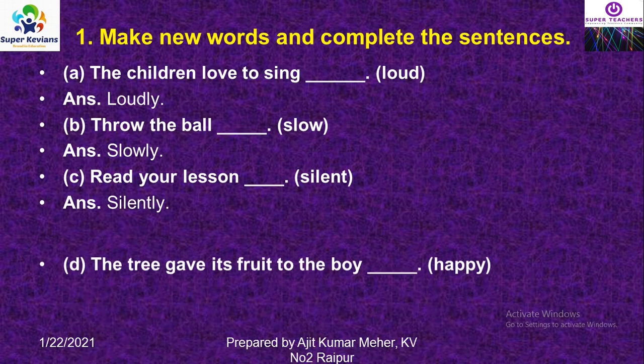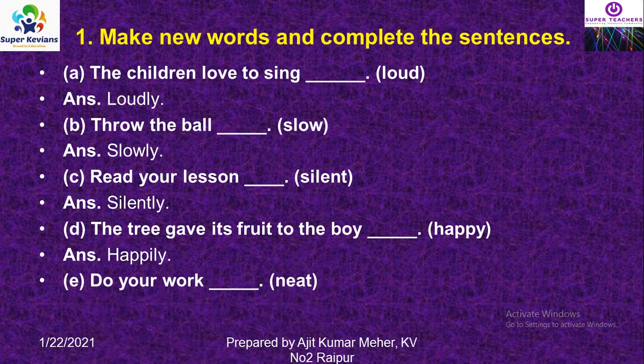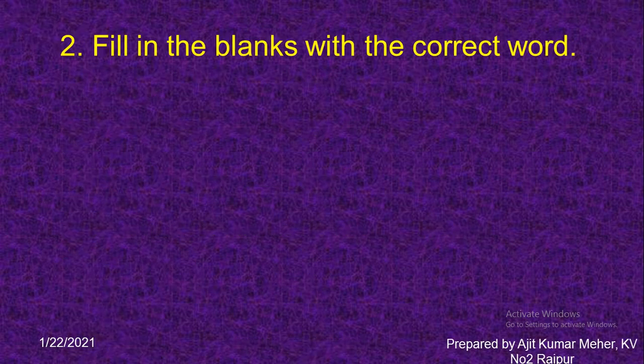Read your lesson silently. The tree gave its fruit to the boy happily. Here you have to remember that the spelling will be H-A-P-P-I-L-Y, not simply put ly after the word. Do your work neatly. So these are the answers. Now come to the next one.